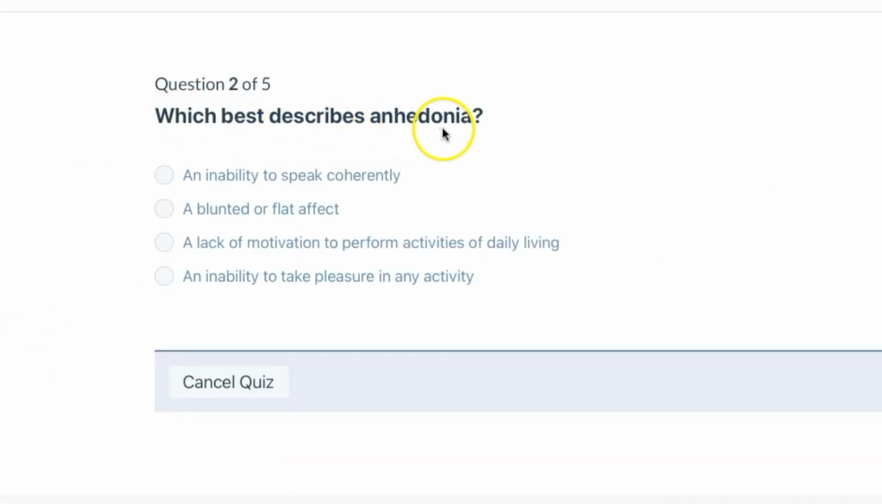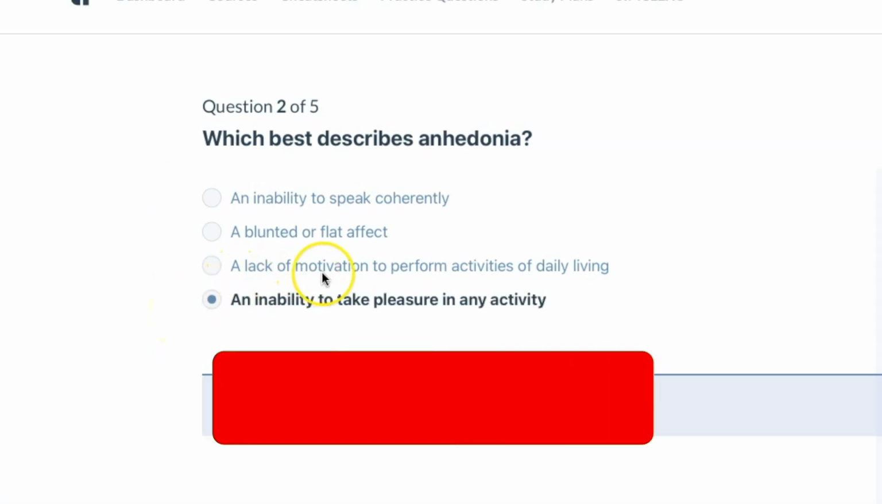Which best describes anhedonia? So anhedonia is lack of pleasure. The prefix a means without. It is used a lot in mental health or psych nursing. So for example, when someone is experiencing depression or even negative symptoms of schizophrenia, they may have anhedonia, avolition, no motivation, a lot of the A words. Avolition is a lack of motivation.